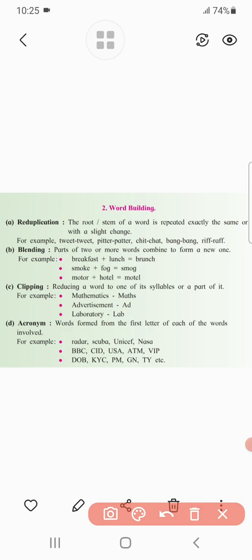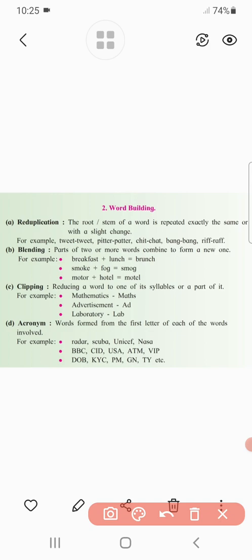Similarly, the third word is laboratory, and in our day-to-day life we just use its short form, lab. All these examples of short forms are known as clipping words.